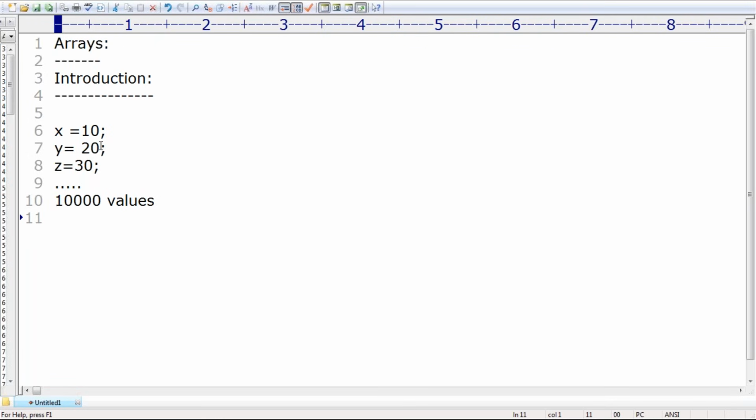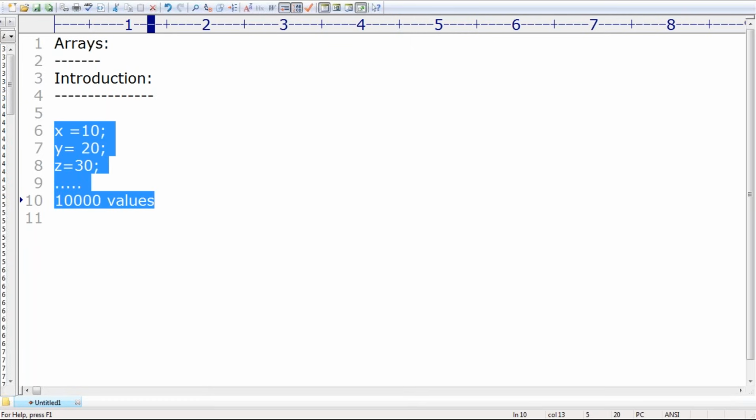That's why if you want to represent a huge number of values, something like 10,000, 20,000, or 1 lakh values, we can happily go for the arrays concept. So what is the need of arrays? If I go for the individual variables concept, then how many variables are required to hold 10,000 values? 10,000 variables. It is always a problem.